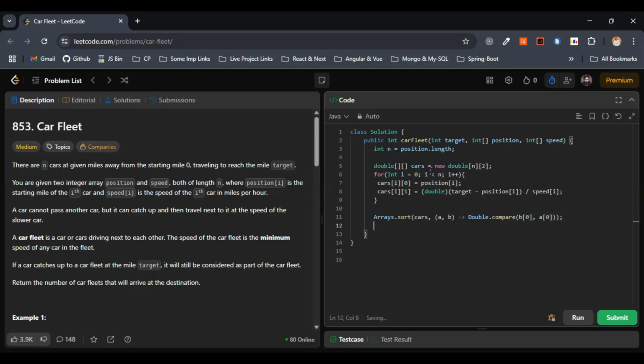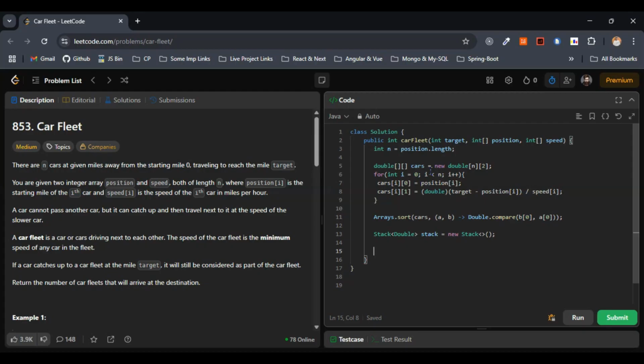This is fine. So the next step here is let's make use of the stack. Let's make use of the stack here. So this would be Stack of Double. So here let's initialize the stack to new Stack. So this one is fine. So we are just initializing the stack, or we are just creating the stack here. This is fine. We are just going with the double, as we need the solution in fleets, right? So here, and this is fine.